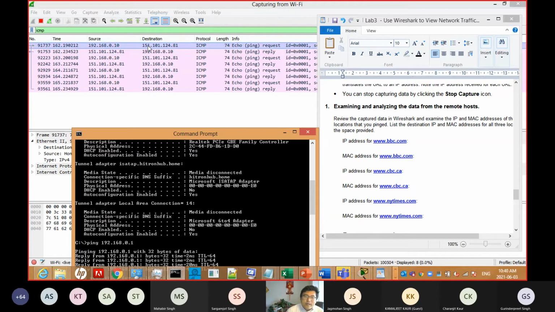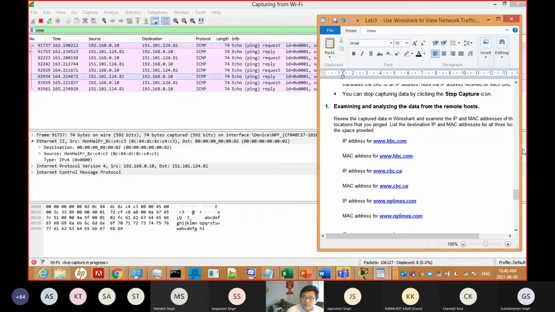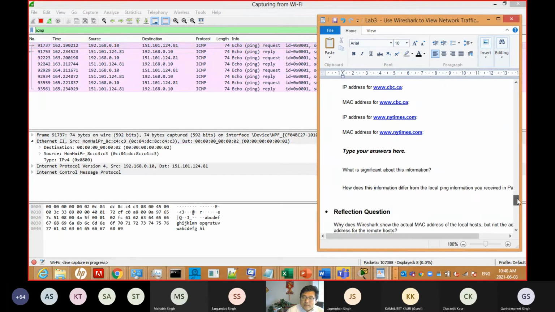Interesting, right? Because this is my computer, and this is a BBC computer in Europe. So you only need to write this IP here. You need to type the first one, the BBC server IP, which is 151.101.124.81.